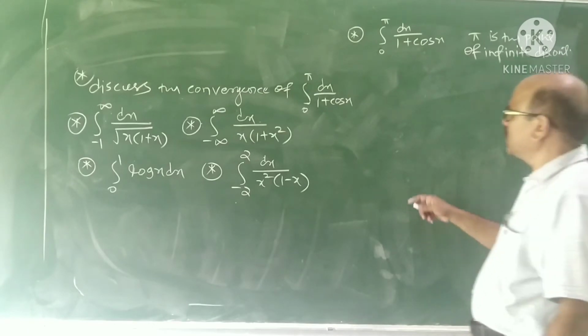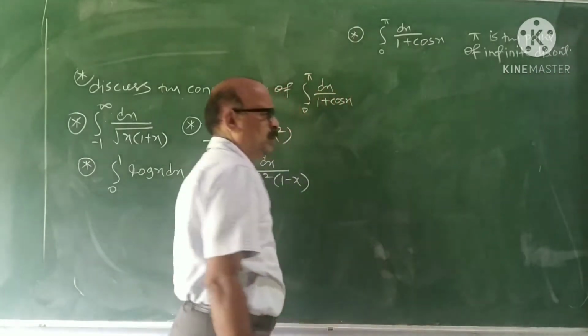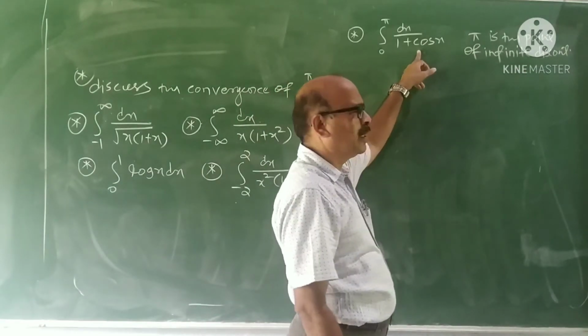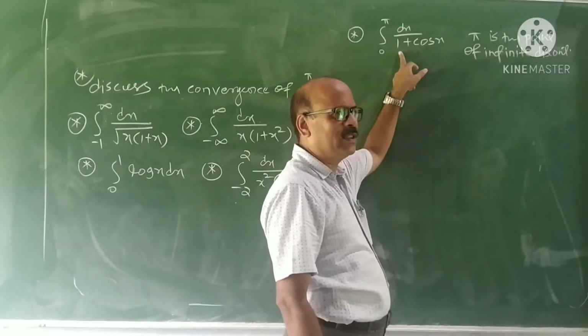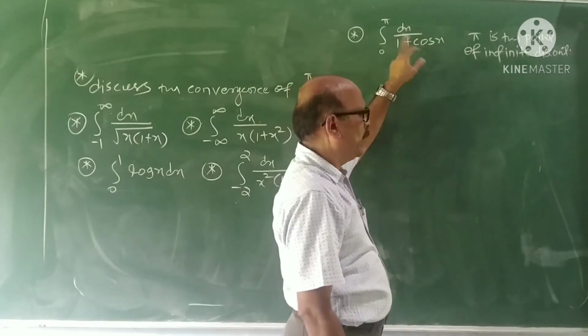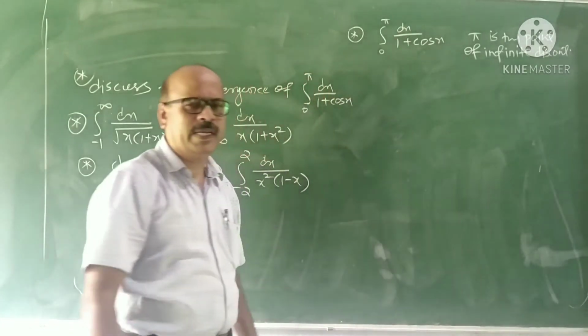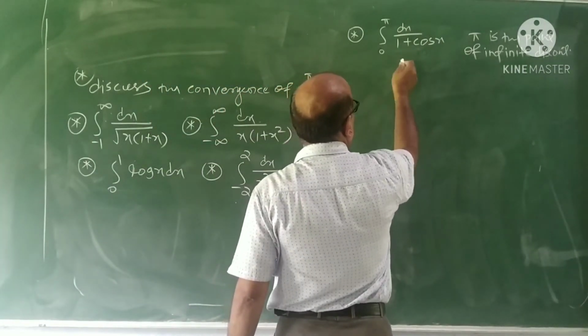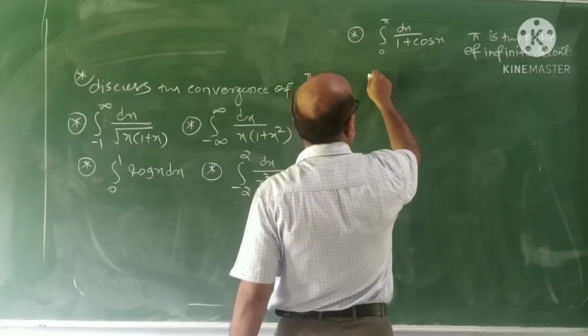Why does pi become a discontinuity? Because cos pi is minus 1, so 1 plus cos x becomes 0. The denominator becomes 0, which means it is unbounded. So pi is the only point of infinite discontinuity. Now therefore we use the definition here.